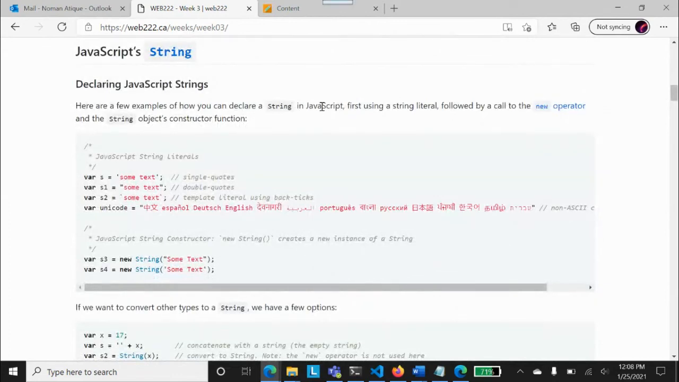Here are a few examples of how you can declare a string in JavaScript. First, using a string literal, followed by a call to the new operator and the String object constructor form. Now we can define strings in both of these forms. var s is equal to some text with single quotations, var s1 is equal to some text with double quotations, var s2 is equal to a template literal using backticks.